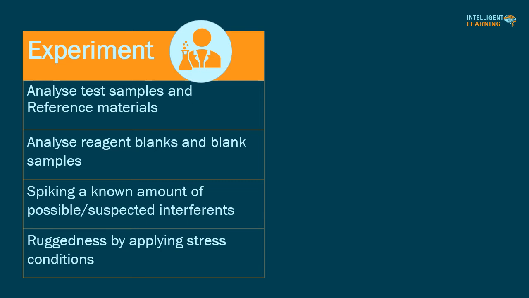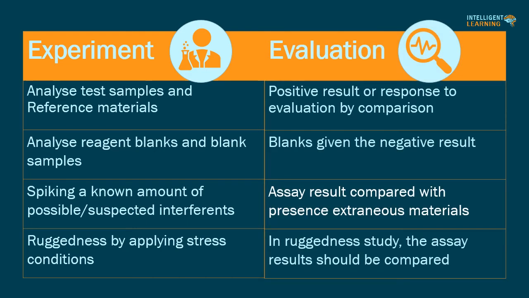Evaluation of the data. Analyze test sample and reference samples, which should give a positive result or response, by comparison of test sample and reference materials. Confirm that blanks give a negative result or response at the analyte of interest. Confirm that the assay result is unaffected by the presence of these extraneous materials. In a ruggedness study, the assay results should be compared.